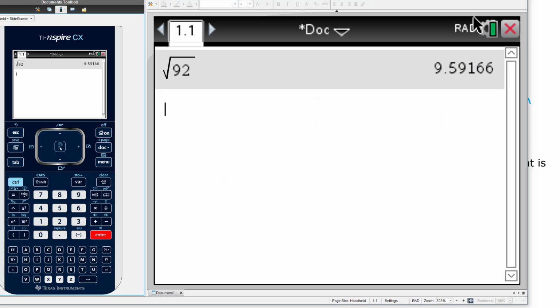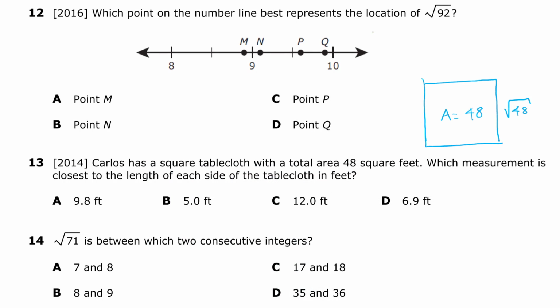So we can evaluate square root of 48 here. So control x squared, square root of 48 is going to be about 6.93. Well, the closest answer to that is given on D.